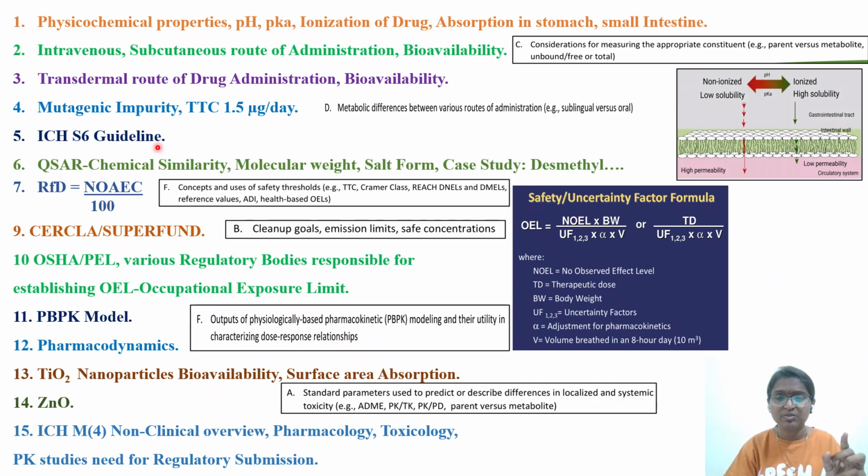Then one question with respect to the ICH S6 guideline. S6 guideline is related to biologics or biotechnology-derived products. Most probably what they will ask regarding this concept is the relevant species: if I am developing a biotechnology product or biologic, what toxicology studies need to be conducted if I am filing with the FDA or a certain regulatory body. So you need to be aware of this ICH S6 guideline.